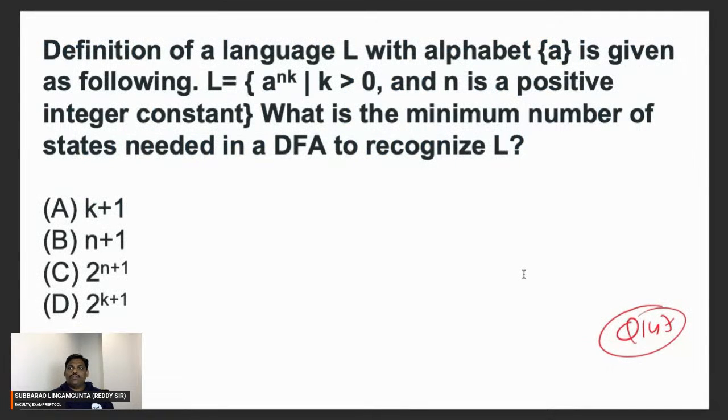Yeah, this is the next one. Can you try this? Let's see how many people will give an answer.